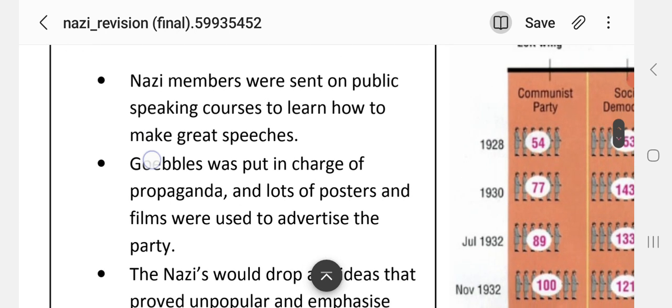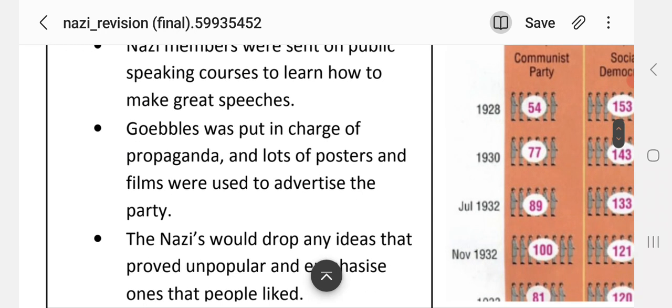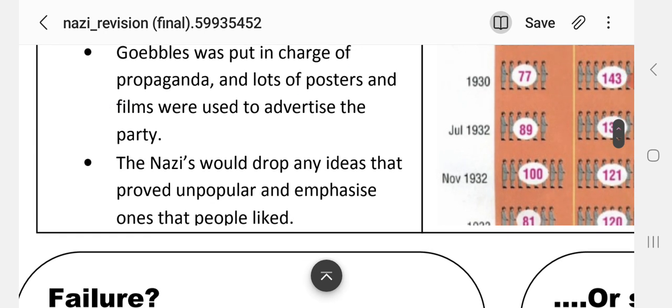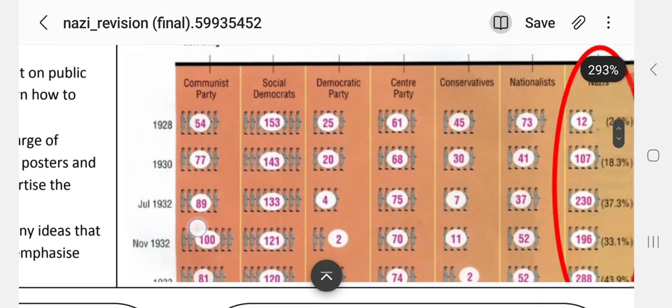Public meetings and propaganda. Nazi members were sent on public speaking courses to learn how to make great speeches. Goebbels, who was leader of enlightenment and propaganda, used lots of posters and films to advertise the party. And the Nazis would drop any ideas that proved unpopular and emphasise ones that people liked.